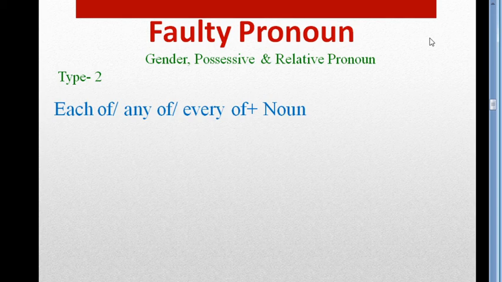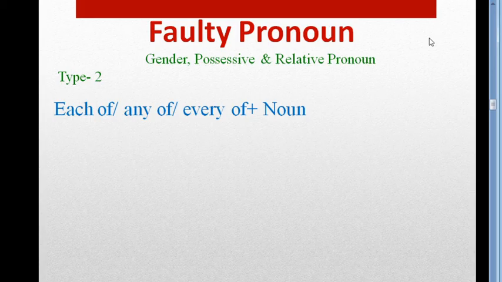If you see a noun connected with each of or any of or every of, then after this we have to use a pronoun which may be singular or plural. After these words, connected with a noun, you may use a singular or plural pronoun.